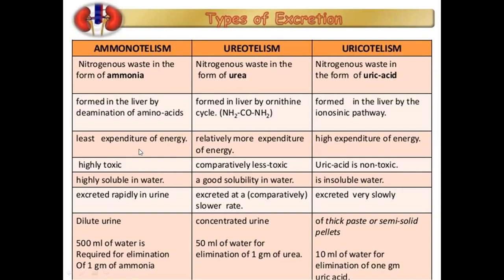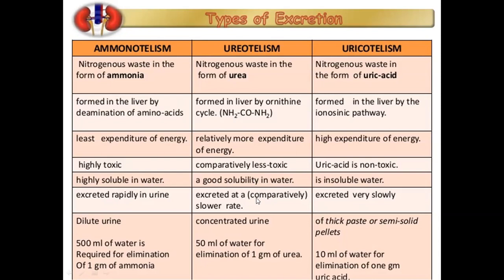Ammonia has to be excreted very rapidly. Organisms cannot store ammonia in their bodies for a long period of time. As soon as ammonia is formed, it has to be excreted out of the body immediately, because it is very highly toxic. But urea can stay in our bodies or in our blood for a few hours or even a few days, and that will not lead to a problem.